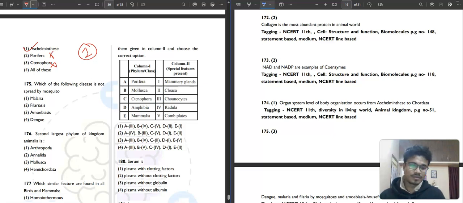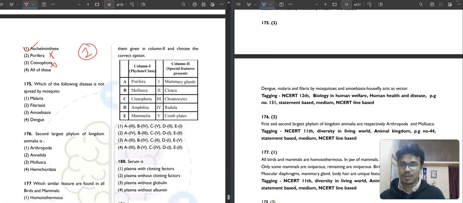Then 175. Which of the following diseases is not spread by mosquito? Malaria, filariasis, amoebiasis, or dengue? Okay. So malaria, obviously Anopheles mosquito. Dengue, Aedes mosquito. Then we have filaria, I think that is Anopheles or Culex, either one of these mosquitoes. Then amoebiasis. In amoebiasis, the housefly acts as a vector. So that is not spread by mosquito. Third option will be the correct answer.